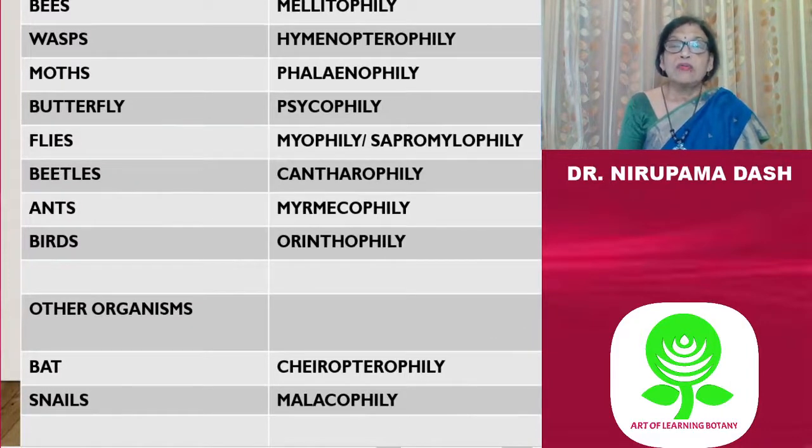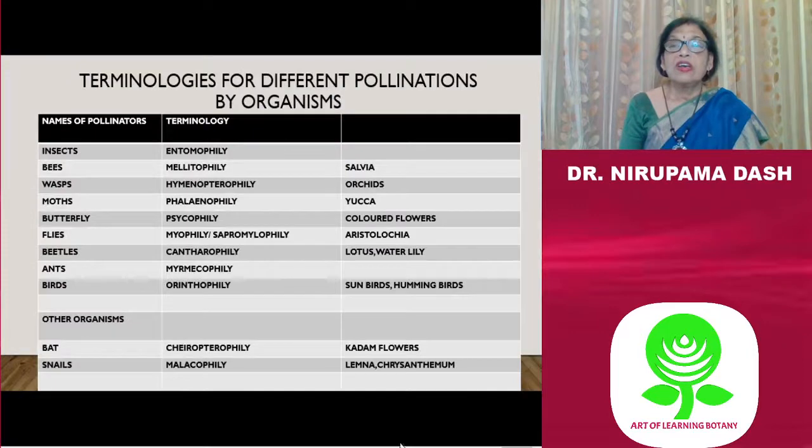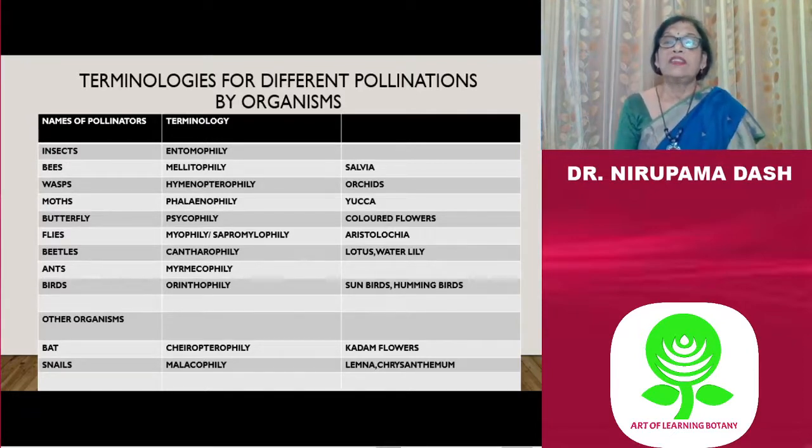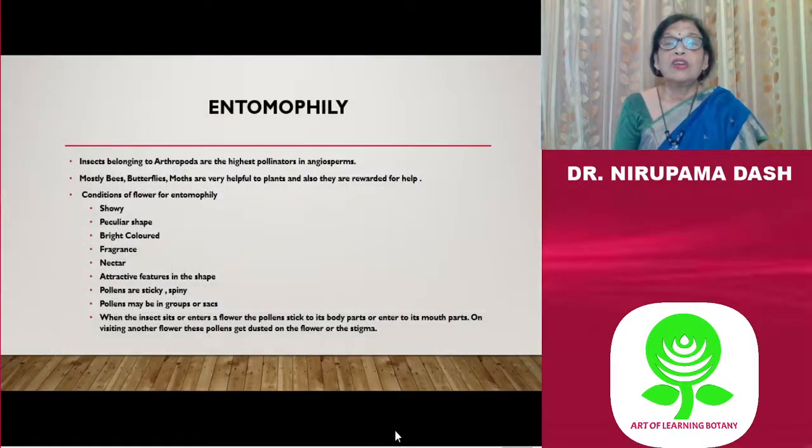These types of pollination are seen in different types of plants. That is, bee pollination, melittophily, is in Salvia, wasp hymenopterophily is in orchids, and moth pollination is in Yucca. So like that, different flowering plants are pollinated by different pollinators.